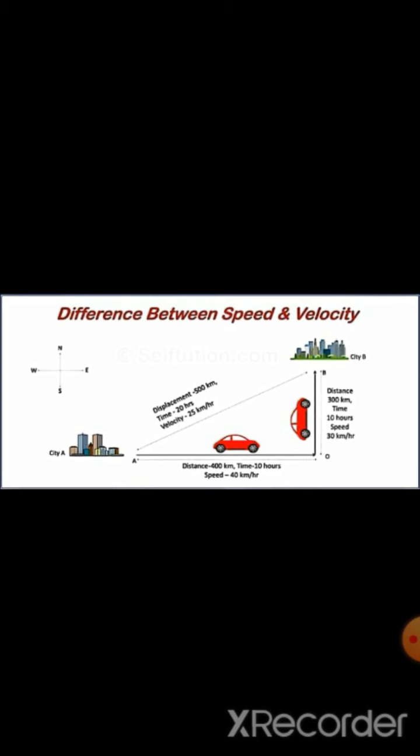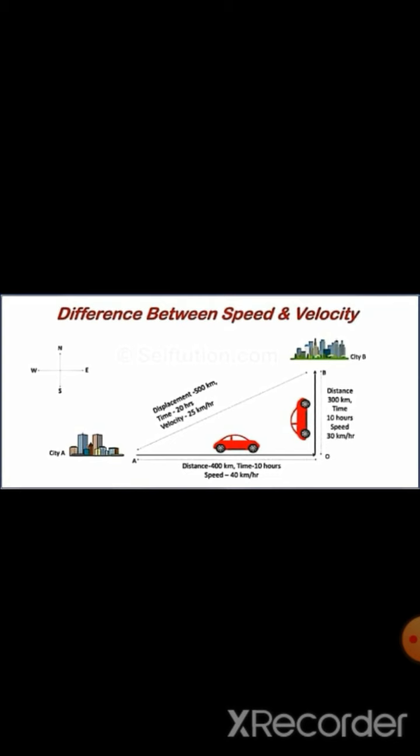The speed of an object, it can be uniform or variable. When the speed is variable, it is changing, we calculate average speed. Average speed is given by the formula total distance traveled by the total time taken. So we can calculate the average speed by taking the total distance as 400 plus 300 and the total time as 20 hours plus 10 hours. So whenever the object is moving with a variable speed, we will calculate average speed.